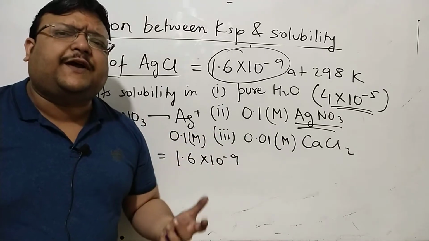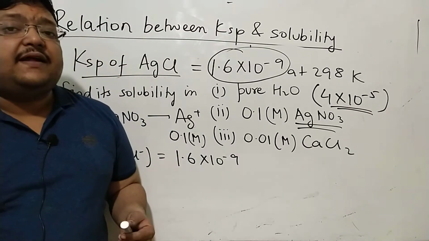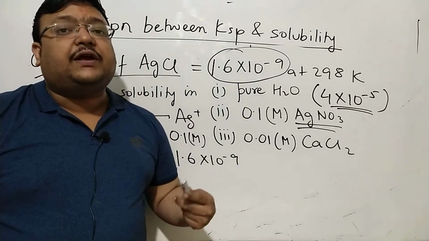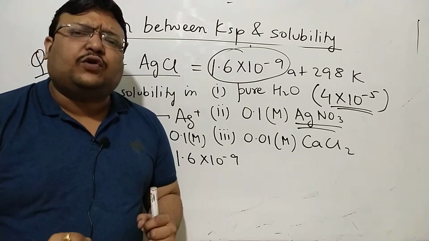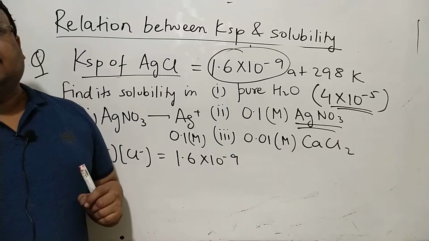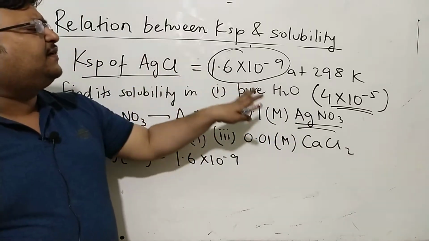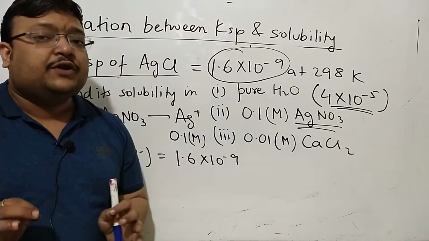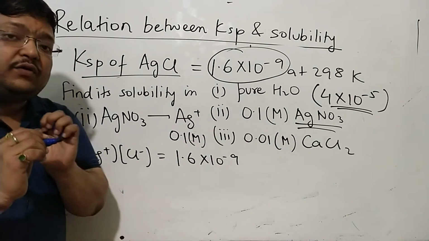It's like the common ion effect which we began with in the buffer solution. Every time a strong and a weak electrolyte had an ion in common, all of the common ion was coming from the strong electrolyte only. It was a basic assumption. So because AgNO3 is very highly soluble and AgCl is very less soluble, you will believe that all of Ag plus is coming from AgNO3, and this is a smart thing to do.